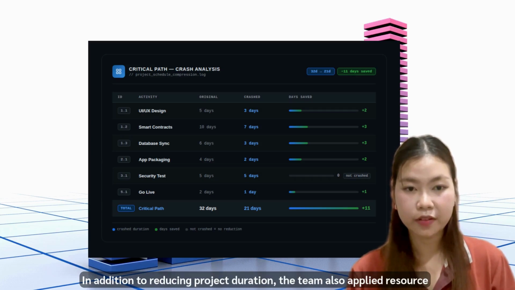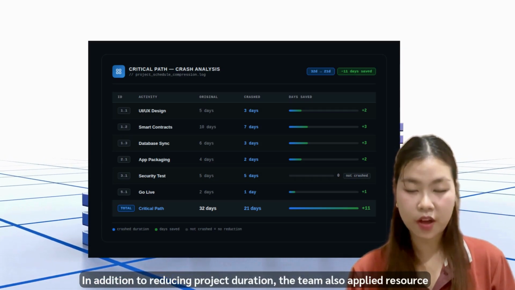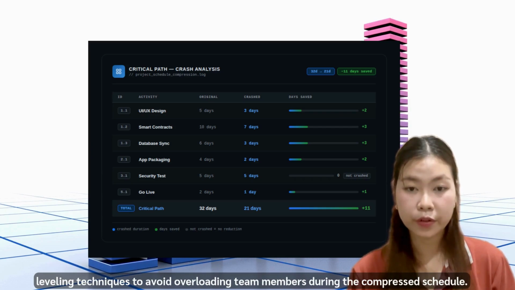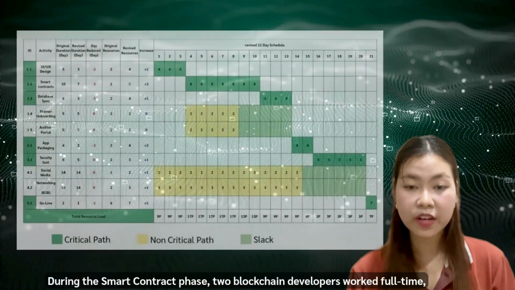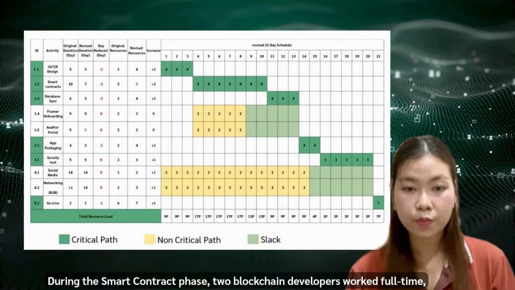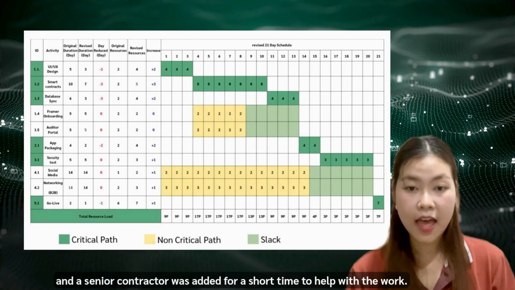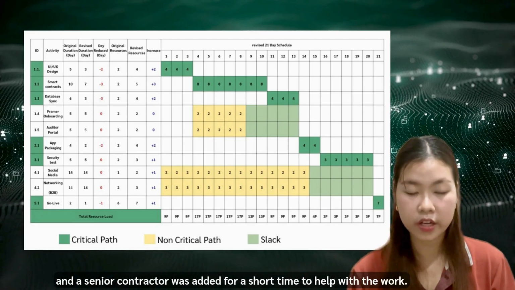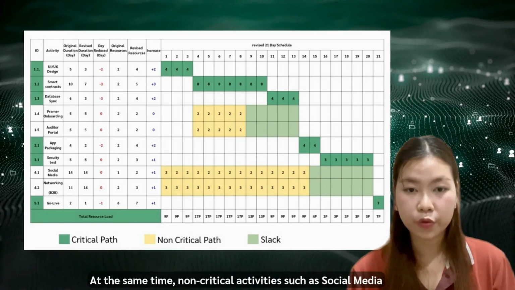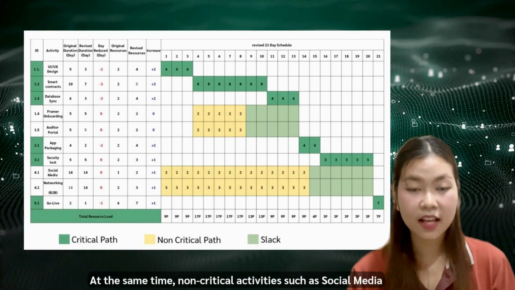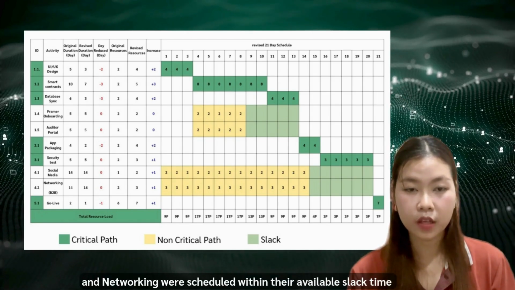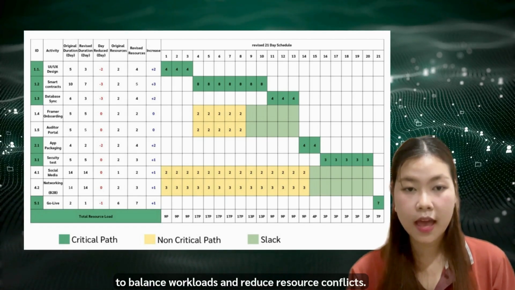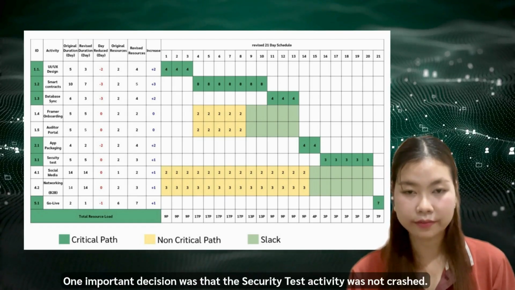In addition to reducing project duration, the team also applied resource leveling techniques to avoid overloading team members during the complex schedule. During the smart contract phase, 2 blockchain developers worked full-time, and a senior contractor was added for a short time to help with the work. At the same time, non-critical activities such as social media and networking were scheduled within their available slack time to balance workloads and reduce resource conflicts.